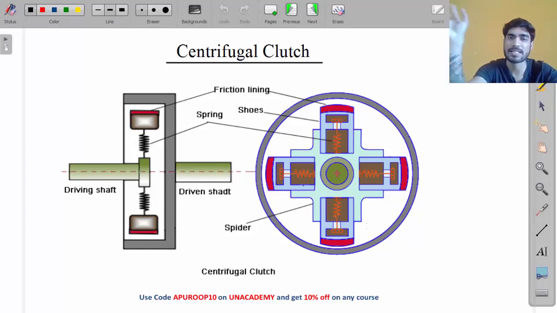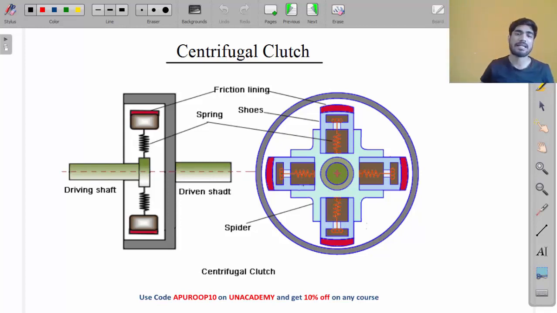In plate clutch and cone clutch, the working principle is similar. You apply a load W, and the spring applies the load W. The plates are connected like this in a plate clutch, and like this in a cone clutch. In a centrifugal clutch, the working principle and the concept are completely different.